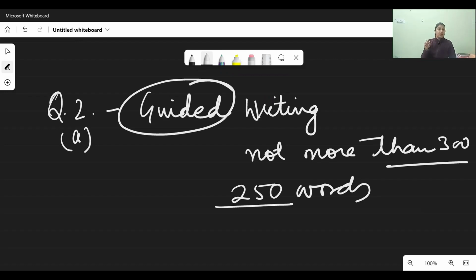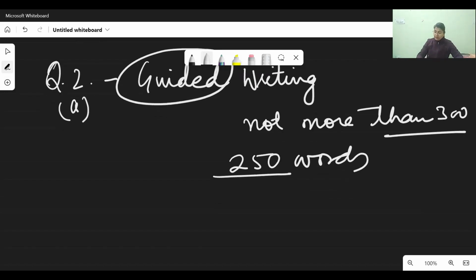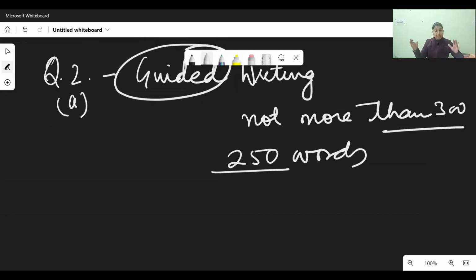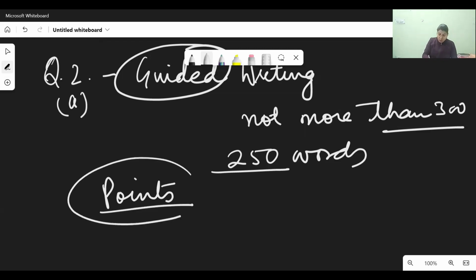Controlled writing is also very important, because then you give a variety of points in a better way. You are focused in your controlled writing. So for this composition, children, you are always given the points. Two things which you have to be very careful about: one is the points that have been given in the question. All those points which are given in the question must be included in your composition.